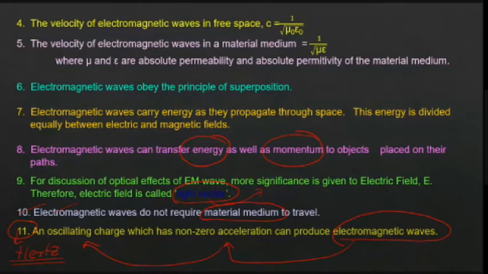And there is an experiment, the Hertz experiment. It is not that important. It is given in the textbook, you read and understand. He will produce an oscillation on one side and he can receive the oscillation on the other side. That means there is a disturbance passing, or a wave has propagated. That you read and understand.